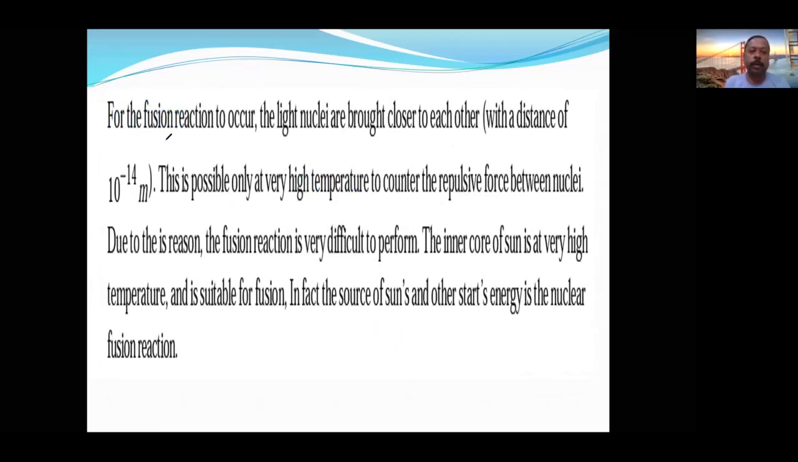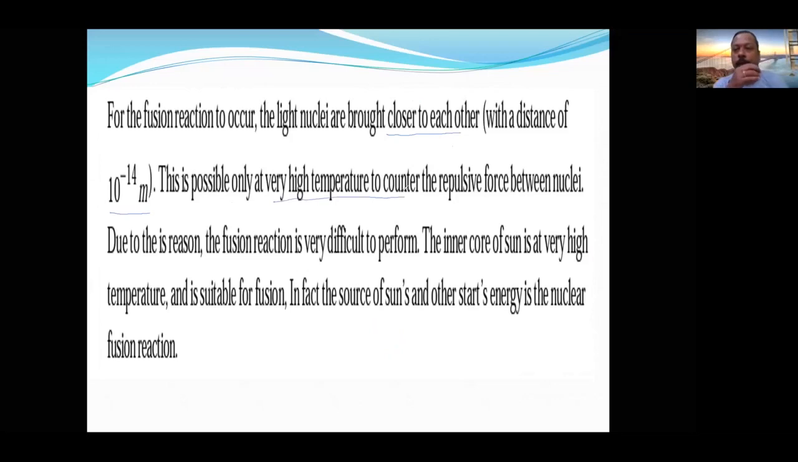For the fusion to occur, there are conditions. The nuclei are brought closer to each other. The distance is 10 to the power of minus 14 meter. This is possible only at high temperature.